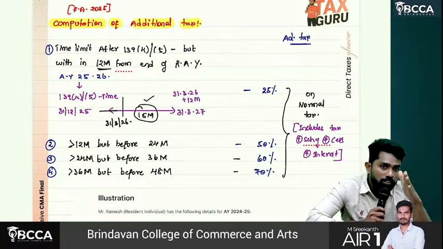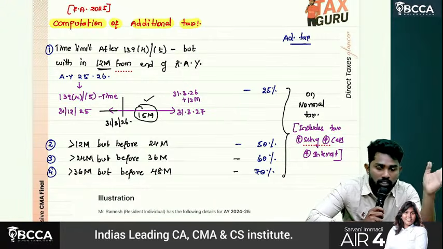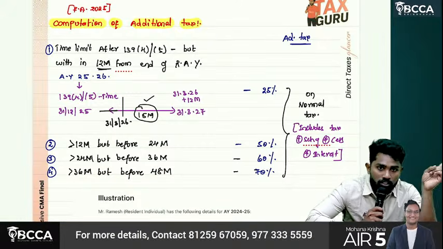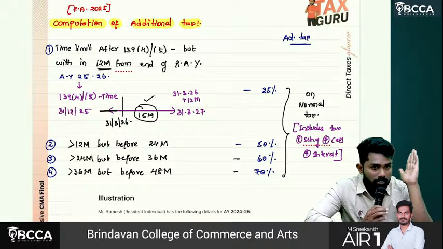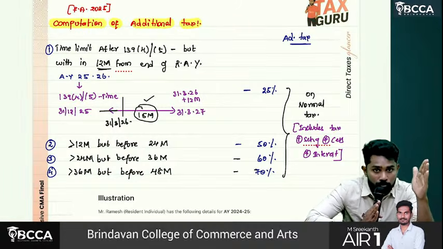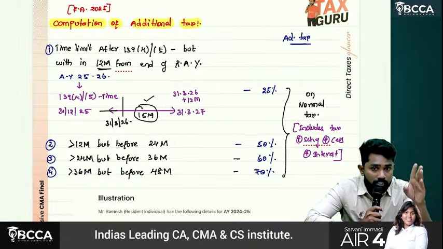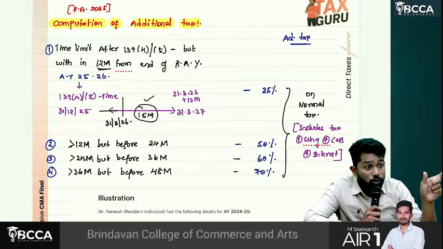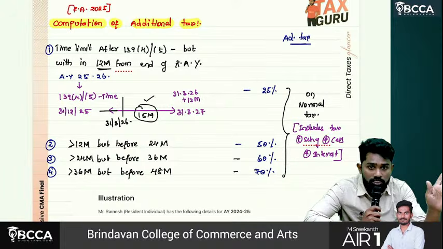From the time limit related to 139 subsection for belated return or revised return, nothing but 31st December of assessment year, from there till 12 months from completion of relevant assessment year, total period will be 15 months, not just 12 months.